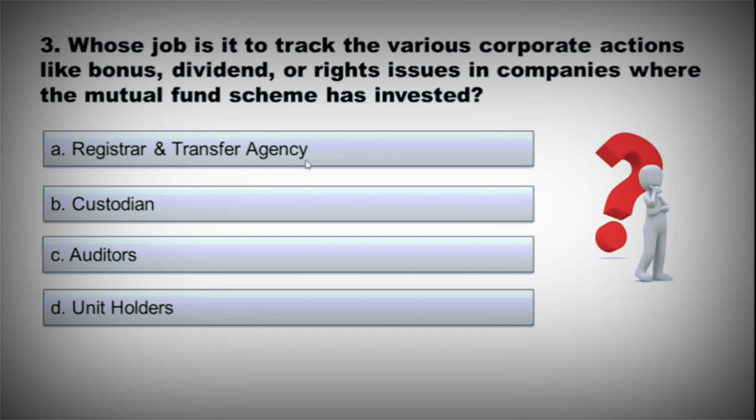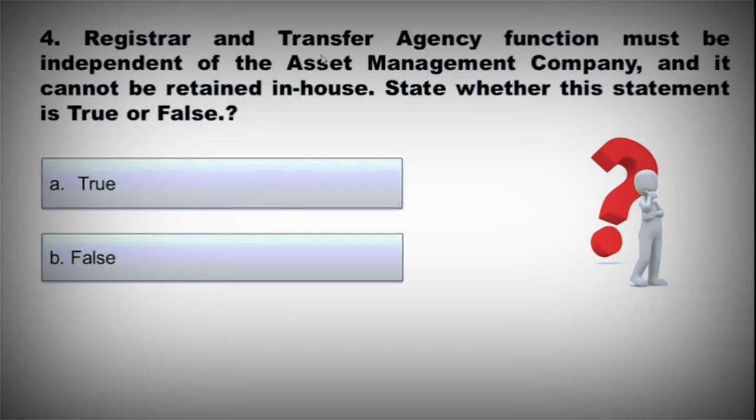A. Registrar and transfer agency. B. Custodian. C. Auditors. D. Unit holders. The correct option is B. Custodian. Registrar and transfer agency function must be independent of the AMC and it cannot be retained in-house. State whether this statement is true or false. A. True. B. False. The correct option is B. False.